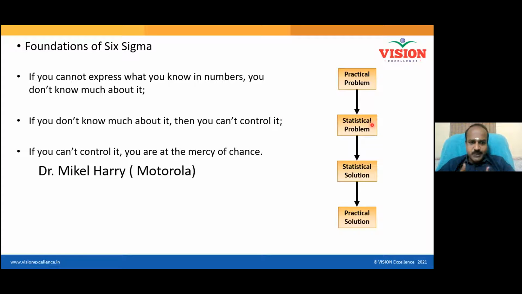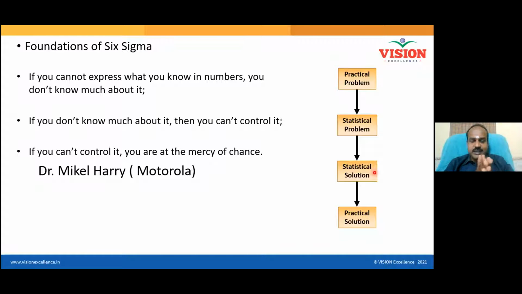If you can't express your problem in the form of numbers, take it from me, you have not understood the problem. If you have not understood the problem, you are not going to solve it, right? So every real-time problem must be converted into a statistical problem, and for the statistical problem, a statistical solution exists.